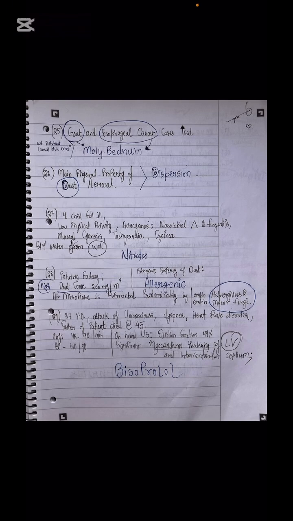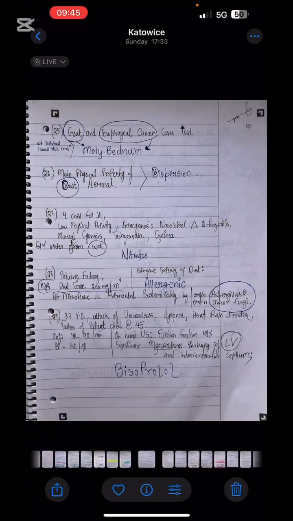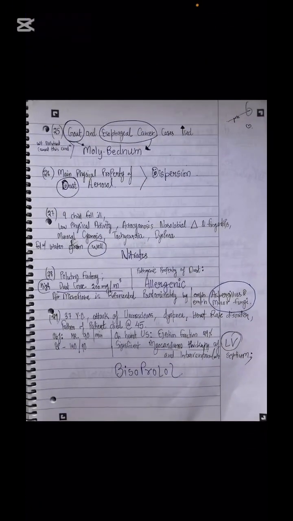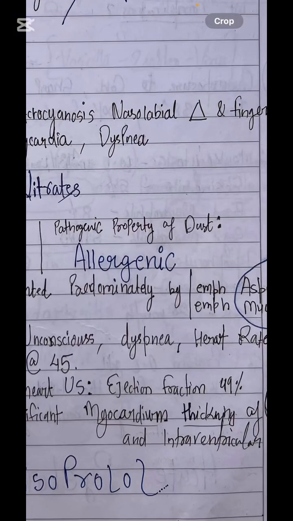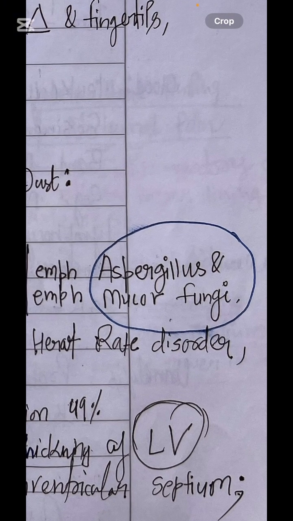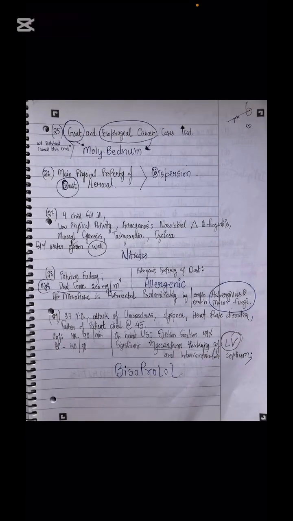Next question says that high dust concentration, 200 mg, in some factory. Okay, I remember now, I have covered this question in some different portion. Sir, fungi are given here, and this is a pathogenic property of the dust. Which pathogenic property of the dust has caused this allergy? Sir, allergenic property. We remember from your last video, when you talked about the immunoglobulins, in that question there was this case of Aspergillus niger and Mucor fungi. So what they caused is allergenic.